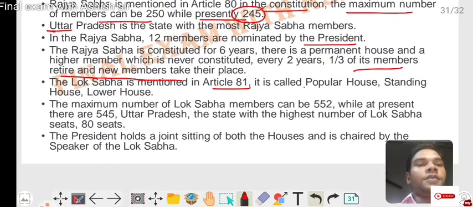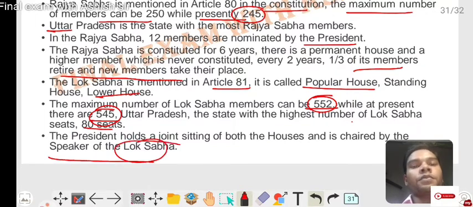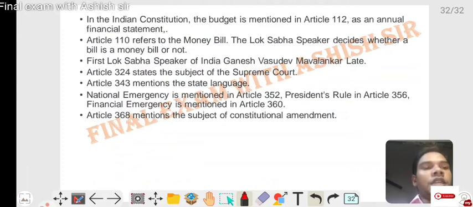It is called the popular house and the lower house. The maximum number of Lok Sabha members can be 552, while at present it is 545. Uttar Pradesh is the state with the highest number of Lok Sabha seats, 80. The President holds a joint sitting of both houses, chaired by the Speaker of the Lok Sabha. Now are the last topics and points.